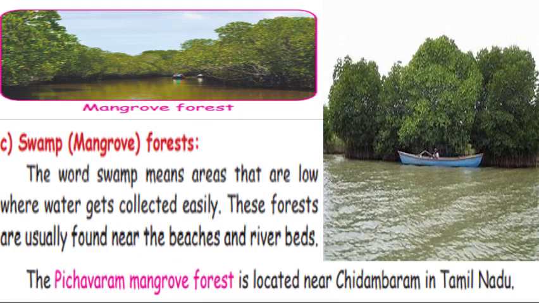Swamp forest or mangrove forest. The word swamp means areas that are low where water gets collected easily. These forests are usually found near the beaches and riverbeds. Mangrove is a shrub or small tree that grows in coastal saline or brackish water. The Pichavaram mangrove forest is located near Chidambaram in Tamil Nadu.